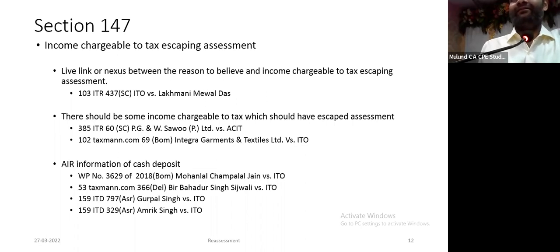You cannot add it. There is no income. You want to levy penalty. High Court says you cannot reopen to levy penalty. So therefore, there should be firstly an income which has escaped assessment. Now this proposition that income has escaped assessment continues in the new section.